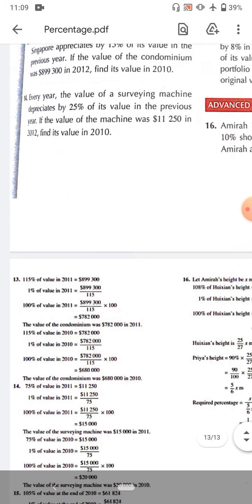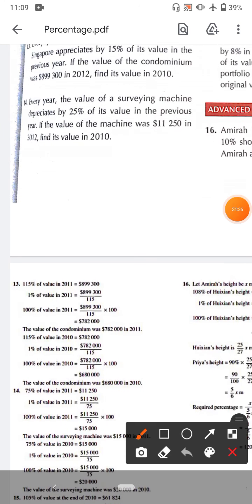Next question is, every year a surveying machine depreciates 25%. Depreciates means 100 minus 25, so 75%. If the value of the machine was $100,250 in 2012, find its value in 2010.